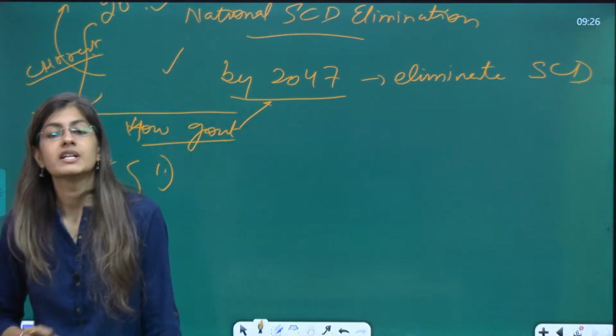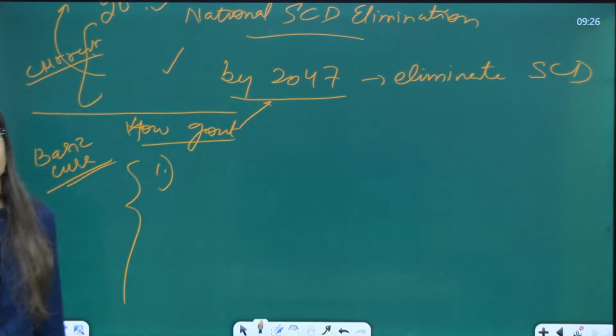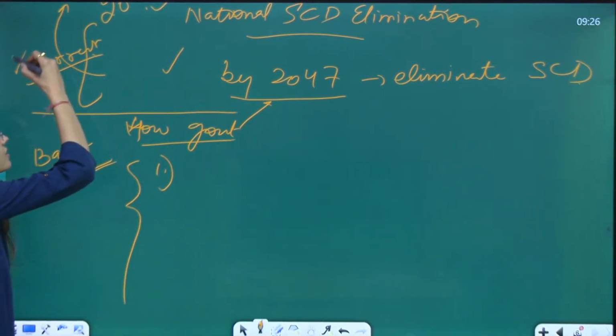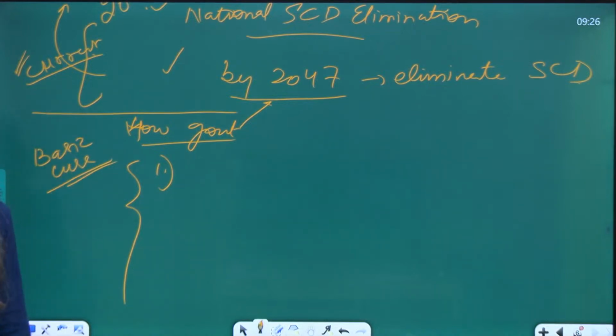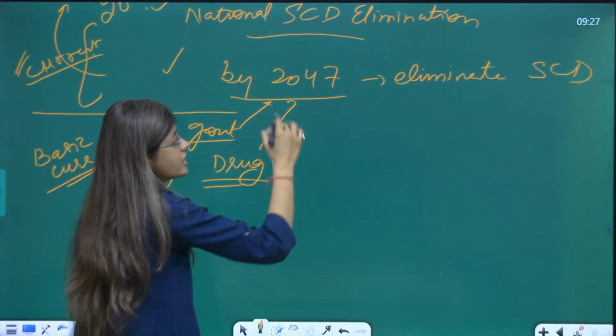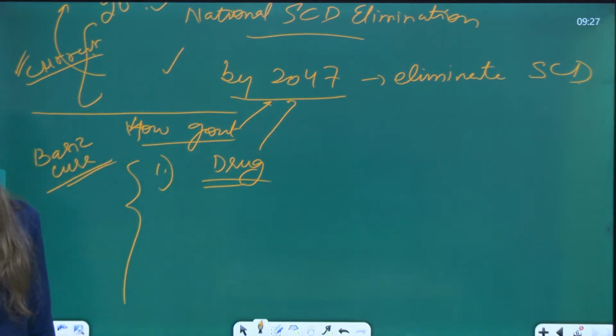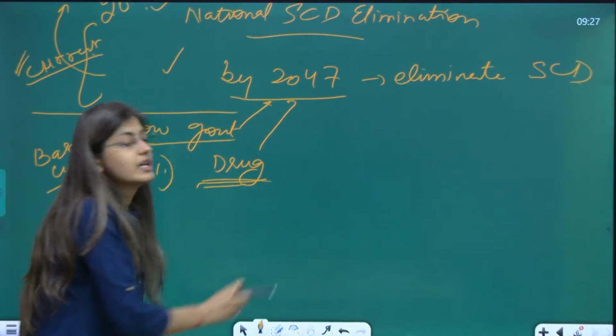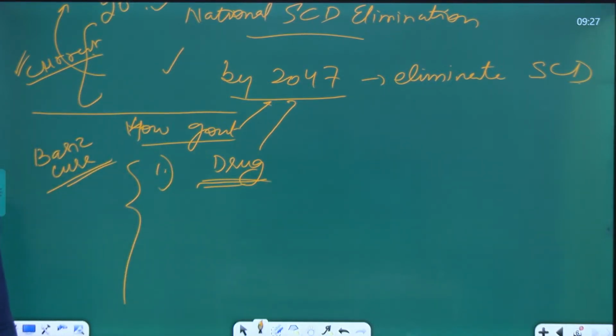It is the first year of working on this. First of all, there must be a drug which can be used for the treatment of sickle cell disease.